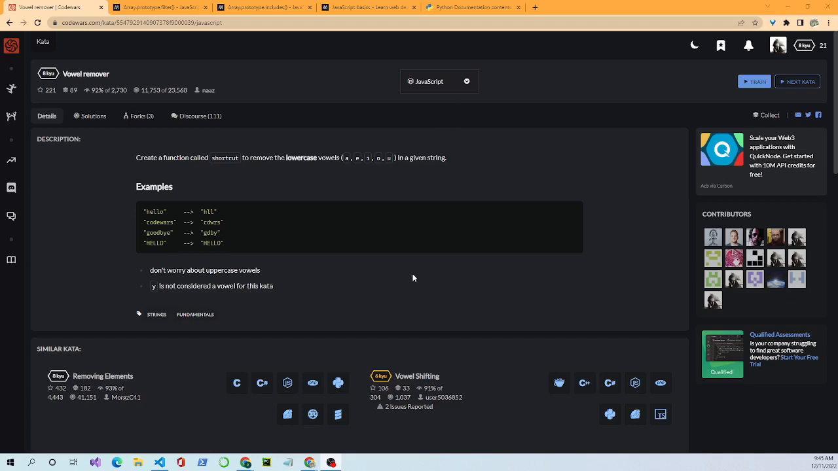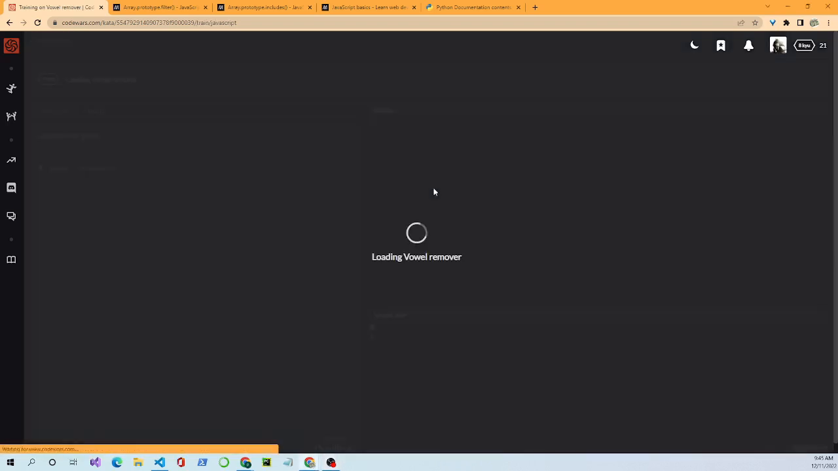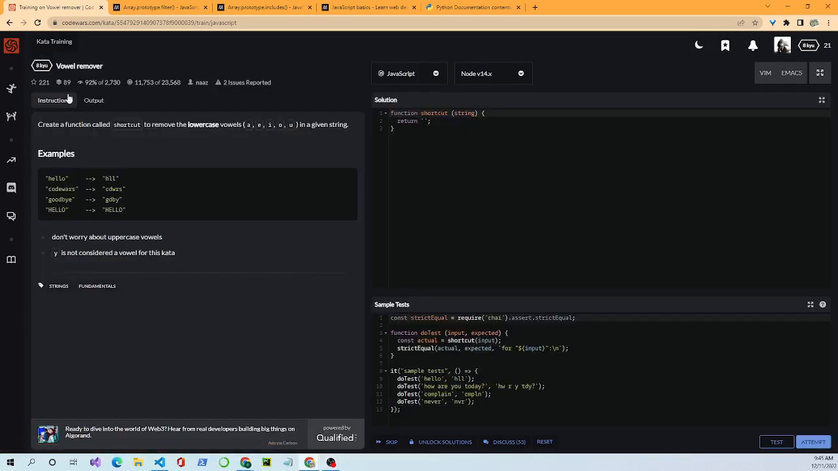Today we're working string fundamentals. I've selected an 8 kyu problem called Vowel Remover. It's going in JavaScript. We'll come into train and we'll start working on it. We start by reading the instructions.